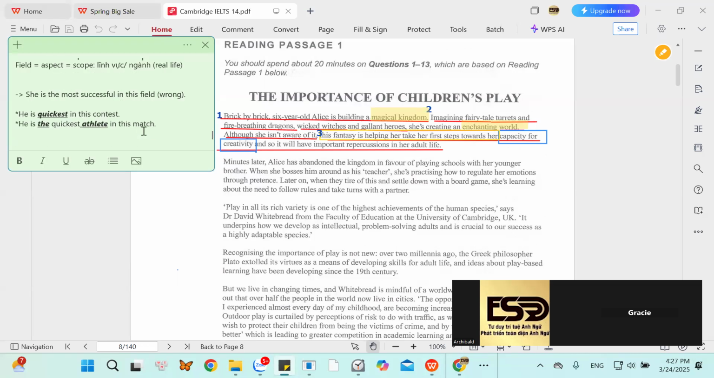So what about this sentence? She is the most successful in this field. This sentence is still wrong. What should you do to make this sentence right? Fix it, please. She's the most successful person in this field. Very good. She is the most successful person in this field.